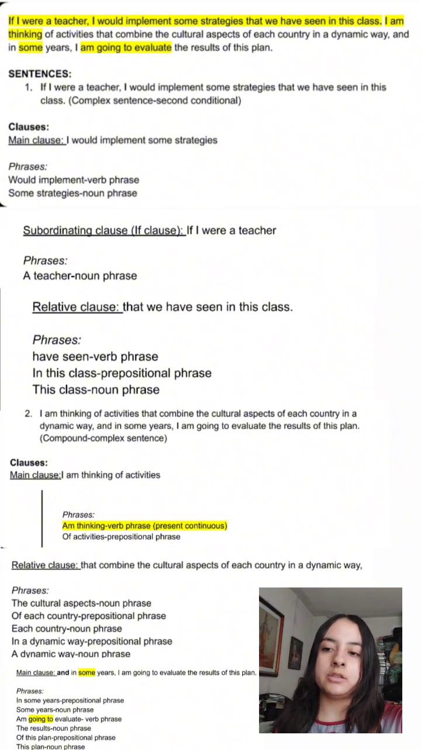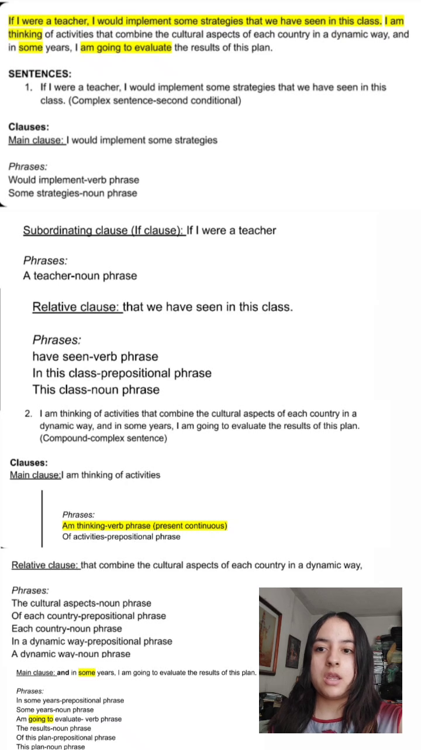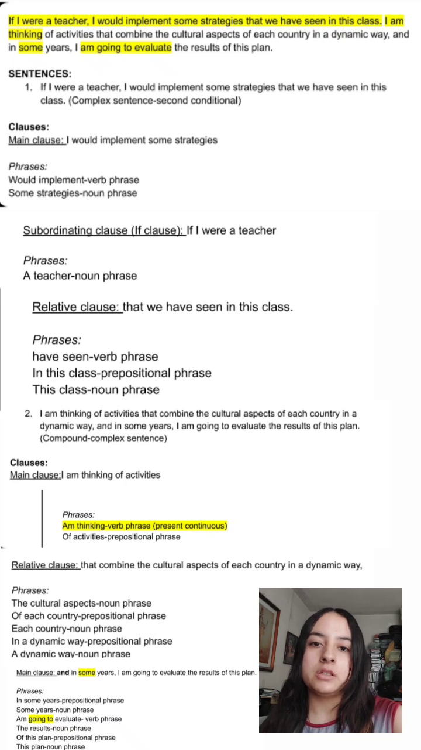Okay, so the first clause, which is the subordinating clause, the if clause, "if I were a teacher," has one phrase, a teacher, which is a noun phrase. And then parts of speech: if is a subordinating conjunction, I is the personal pronoun in the subject, were the verb, a an article, and teacher a noun.